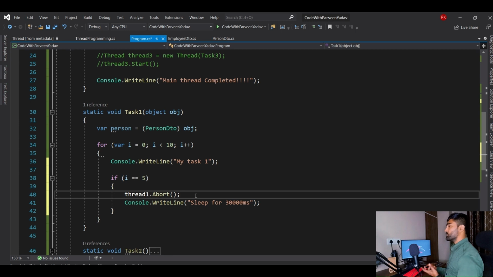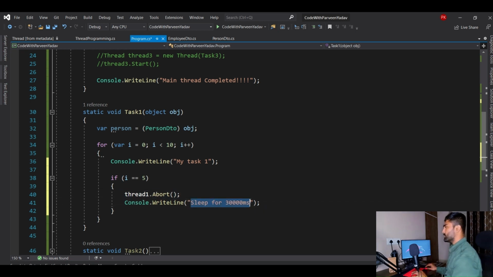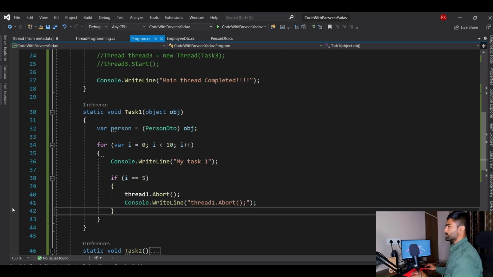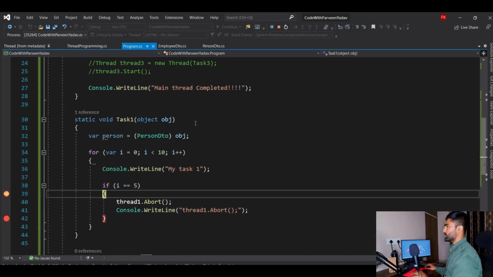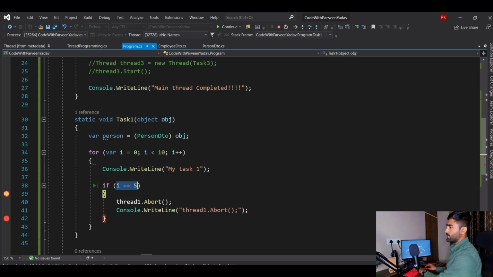In your application, there may be a requirement that when this much work or these many data operations are done, just abort, don't go further. That is what our requirement is, and at that time it will work. So I'll say Thread.Abort here, put a breakpoint and see. Here you go. Now what will happen? Over here, i is equal to 5.